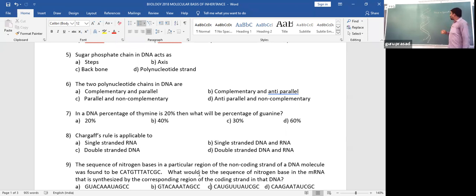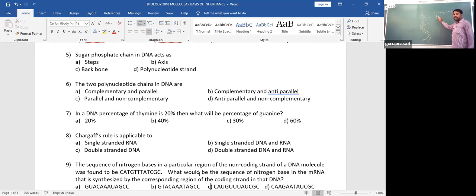Under that also, purines are of two types, A and G, whereas pyrimidines are of two types, T and C. Adenine always pairs with thymine. This is complementary. Adenine never pairs with cytosine, or adenine never pairs with guanine. First thing, purine never pairs with purine. Pyrimidine never pairs with pyrimidine.